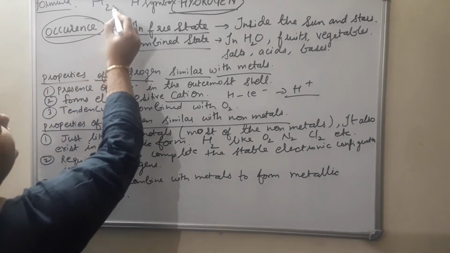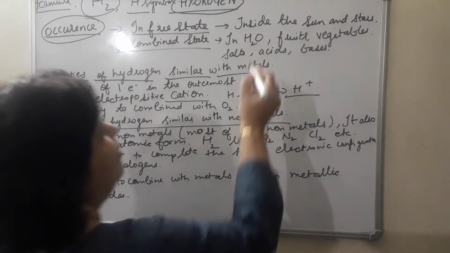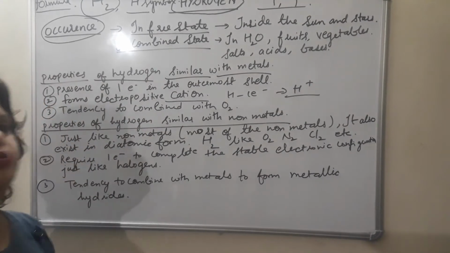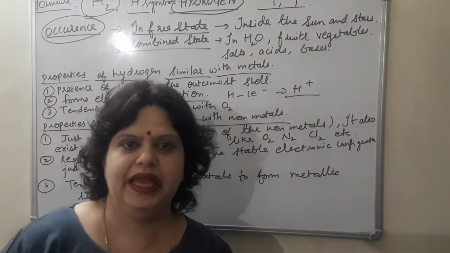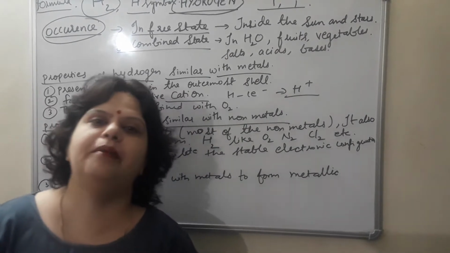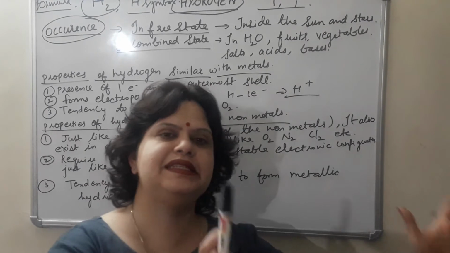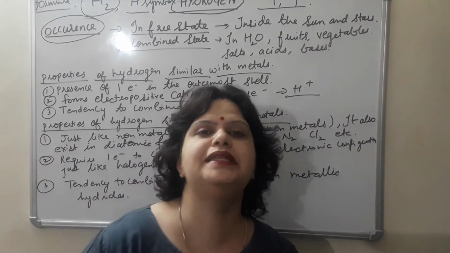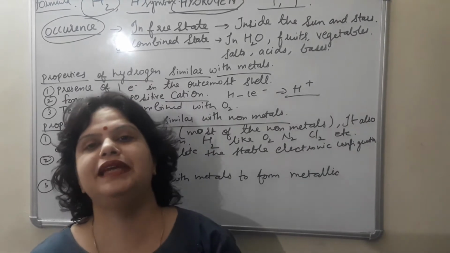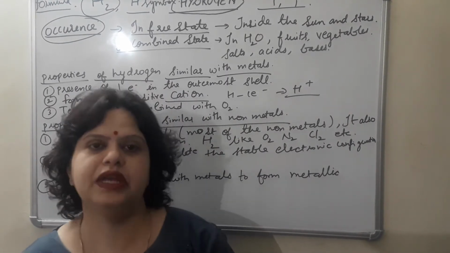This is the formula and this is the symbol of hydrogen, H. Atomic number is 1, mass number is also 1. So occurrence means how does it occur in nature? It occurs in two states. One is free state and the other is combined state. First of all, the difference between these two terms: free state means where only this particular element is present, and combined state where it is present with some other element in the form of compounds, etc.